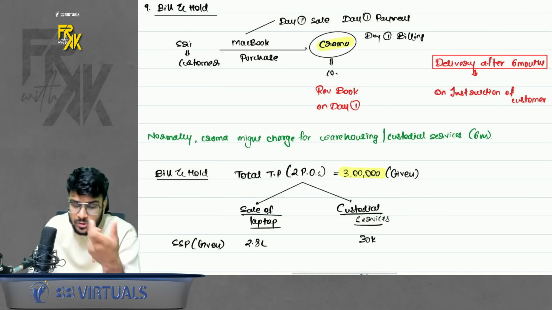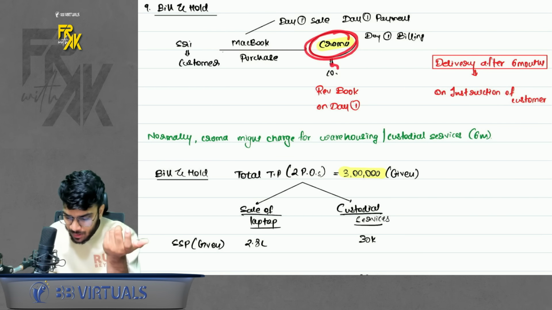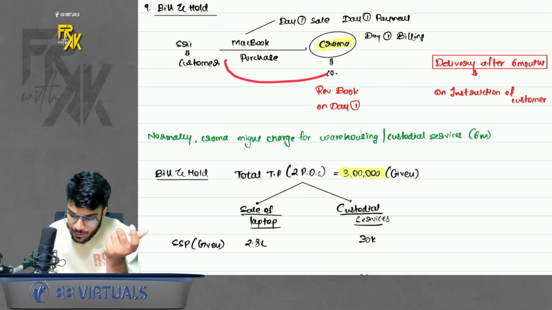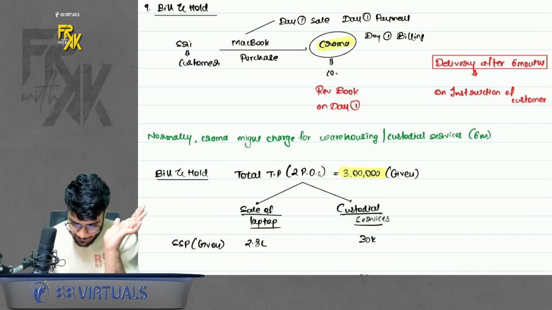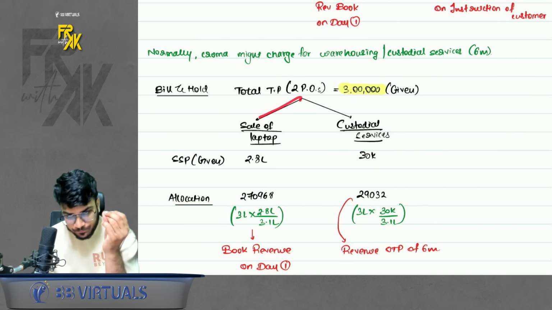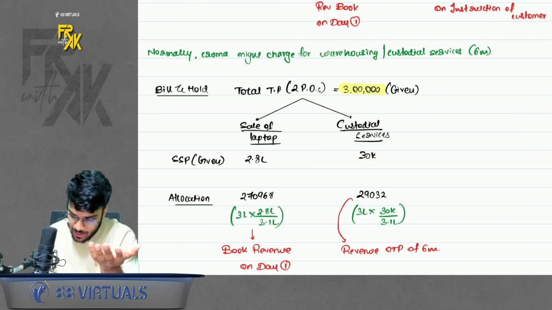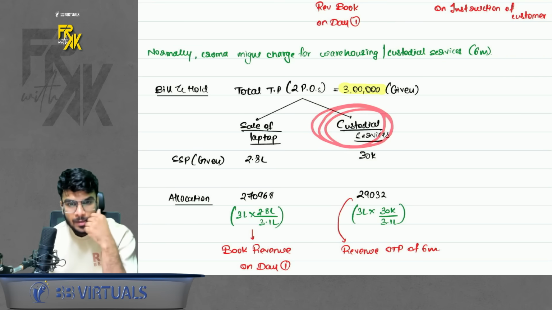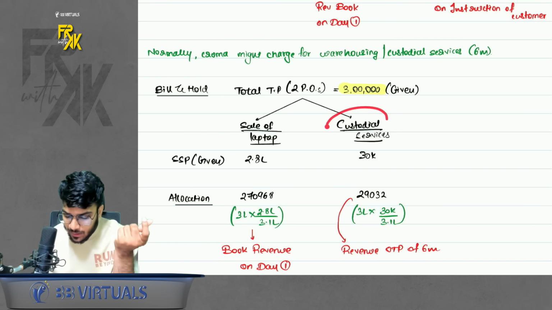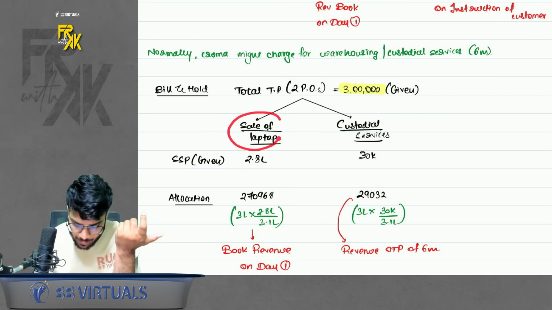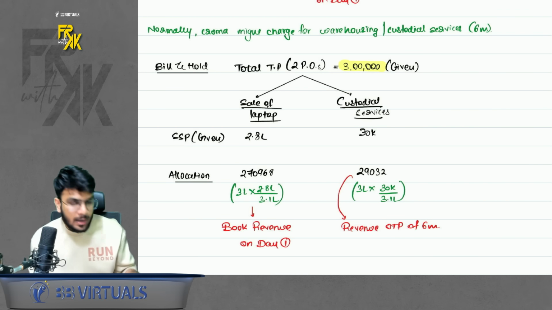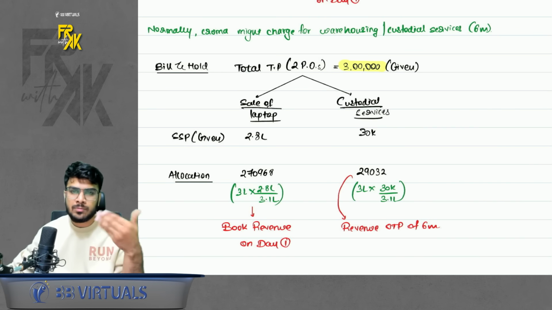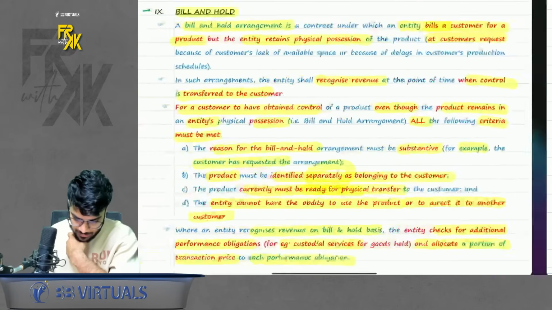The standard also says one thing. When a company is holding the product for a certain period for the customer, it might also charge the customer for some custodial services. So please try to identify whether there are any custodial services or not. For example, in case of bill and hold, if I sell a laptop and I'm holding it at the customer's request, I might charge something for custodial services. So try to allocate a portion of the TP to this service also. Why? Whatever is allocated to the laptop, you will book on day one. Whatever is allocated to this service, you will book across the period. How many months of service you are providing, across those months you should book the revenue of custodial services. Simple. That is the case of bill and hold.